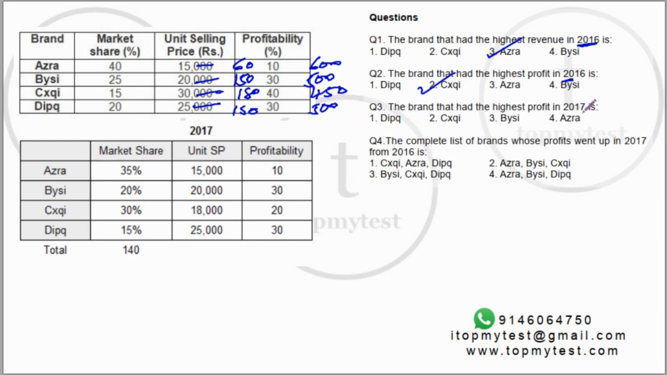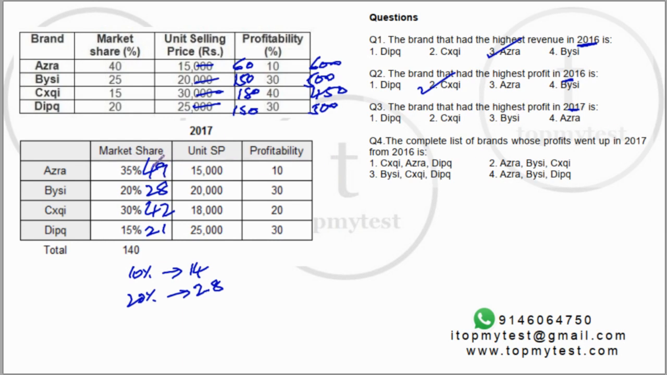Which brand has the highest profit in 2017? Now this seems as if it is a little difficult to calculate, but no. Let's calculate out of 140. 10% is 14. So 20% will be 28. 30% will be 42. 15% will be half of 30, which will be 21. And 35% will be 20 plus 15, that's 49.